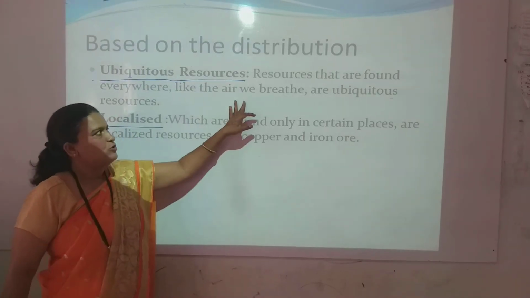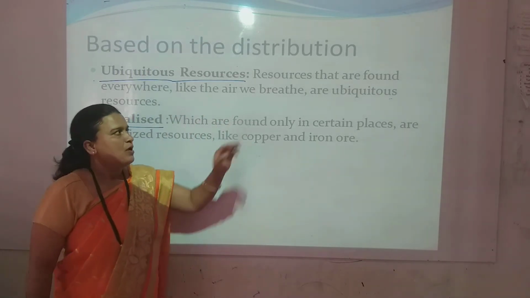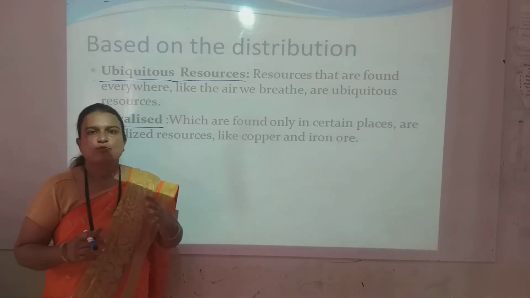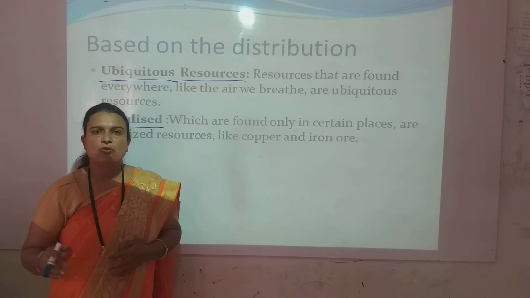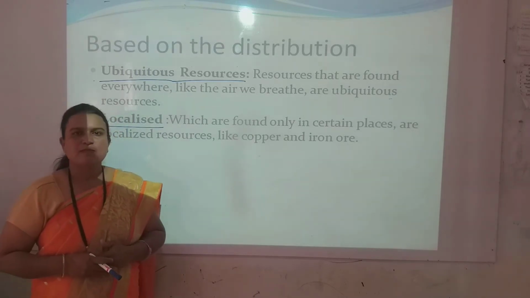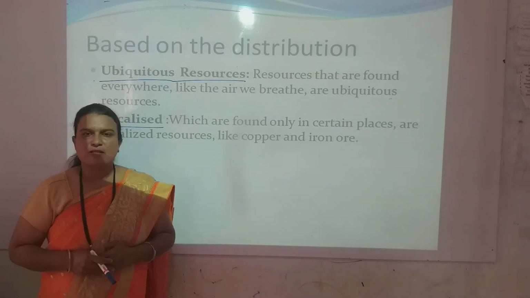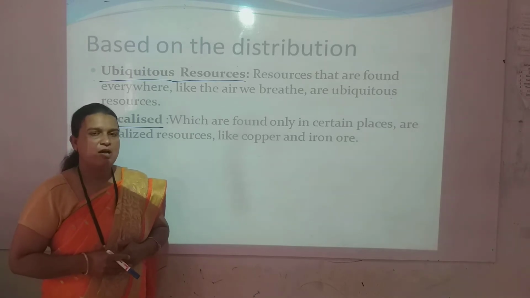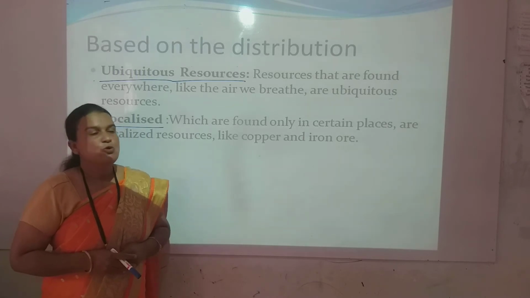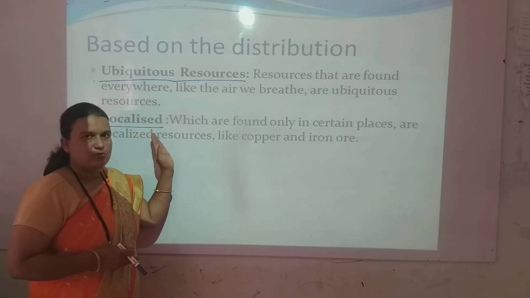So here, resources that are found everywhere, like the air we breathe, are ubiquitous resources. Localized resources are found in particular areas. Such as in some places in India, where more iron deposits and copper deposits are there. The Chota Nagpur Plateau and Deccan Plateau are rich in mineral deposits. Such types of resources are called localized resources.